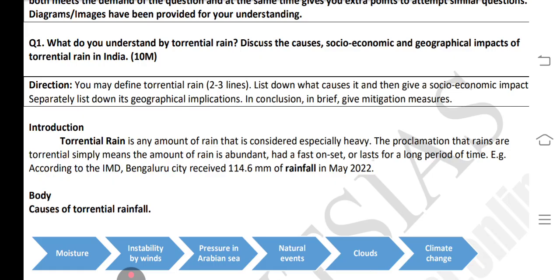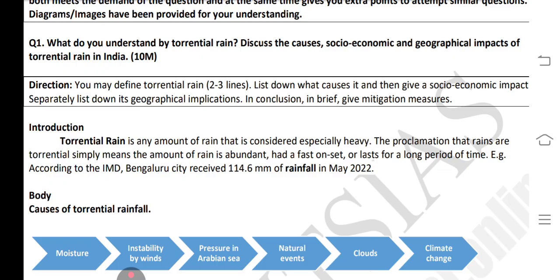You may have a direction. You may define torrential rain in 2 to 3 lines, list down what causes it, then give the social and economic impact, and separately list down its geographical implications. In conclusion, in brief, give the mitigation measures.